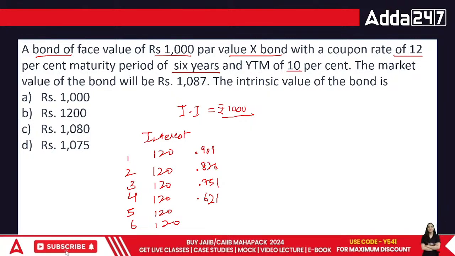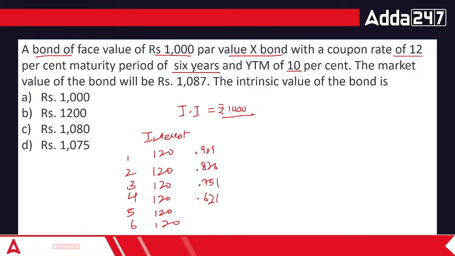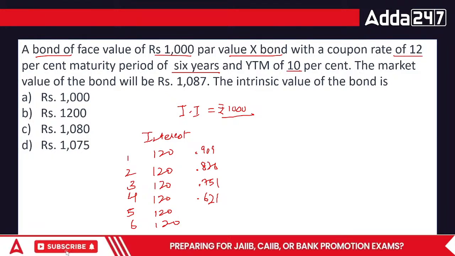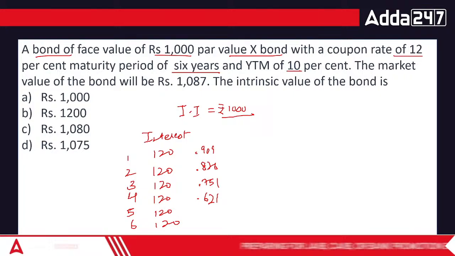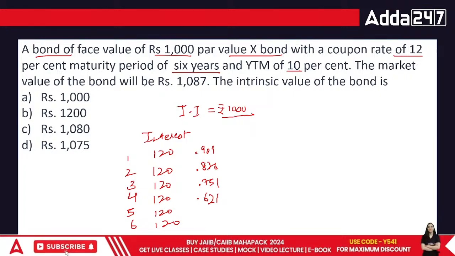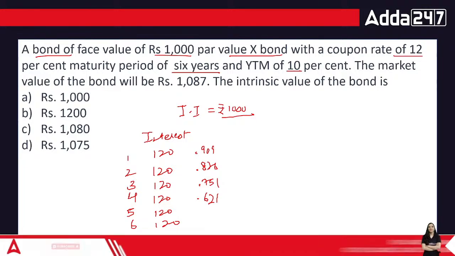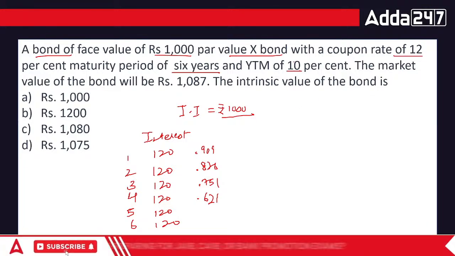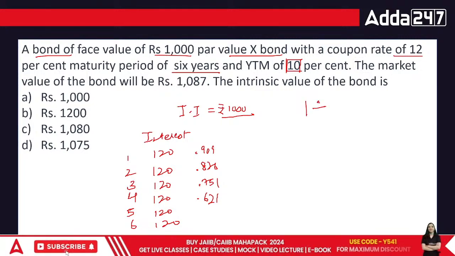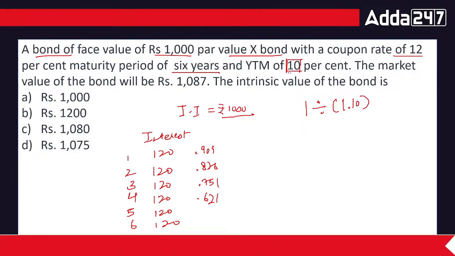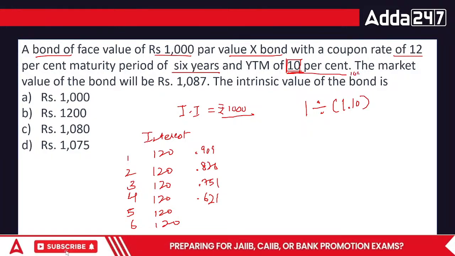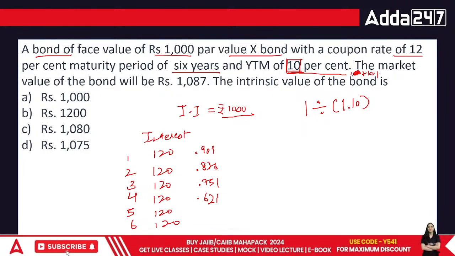In case you do not know, what you can do is please open up your calculators and do as stated. First of all, you pick up this specific point that you have 10% YTM. So what you need to do is 1 divided by 1.10. How did we reach 1.10? This is 1 plus 10%.